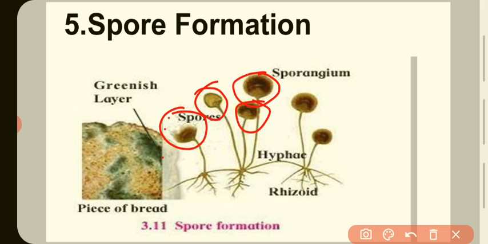Spores are released and germination takes place in a moist and warm place, forming a new colony. Again, new spores are formed, and this process occurs in fungi like Mucor.